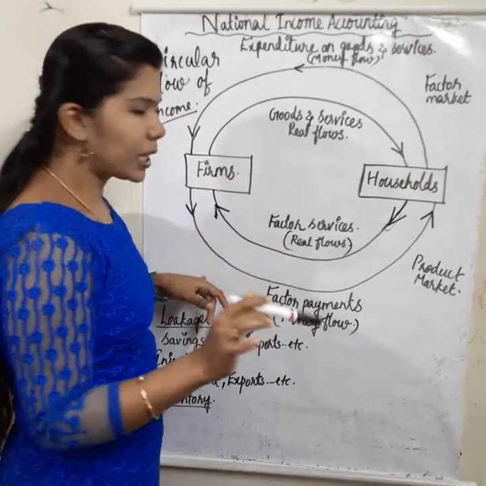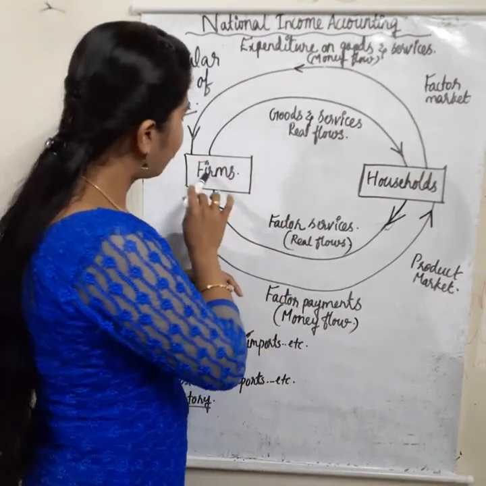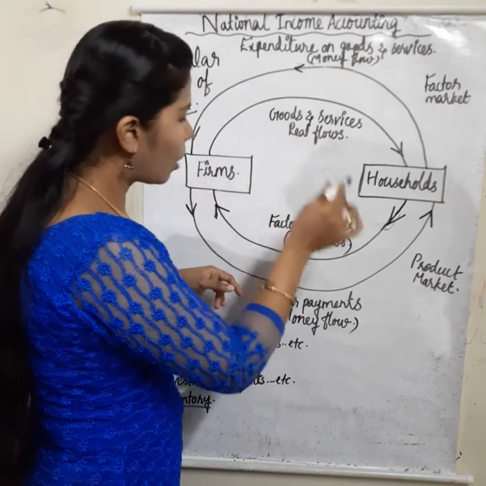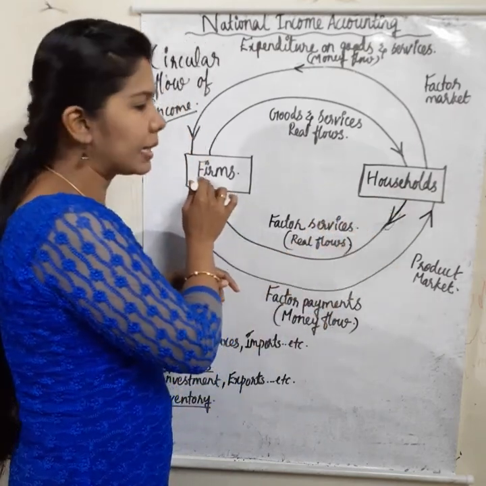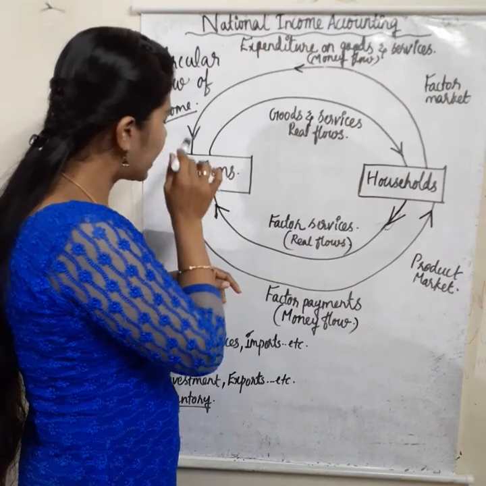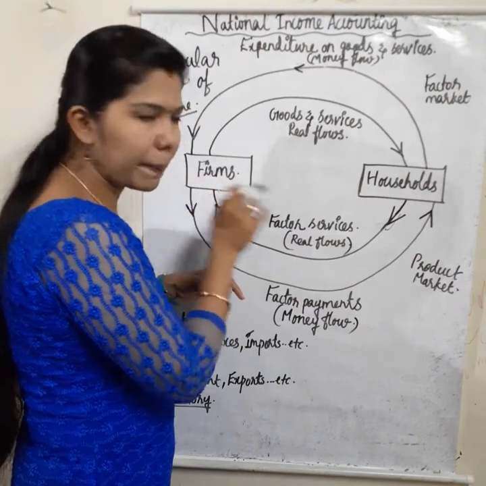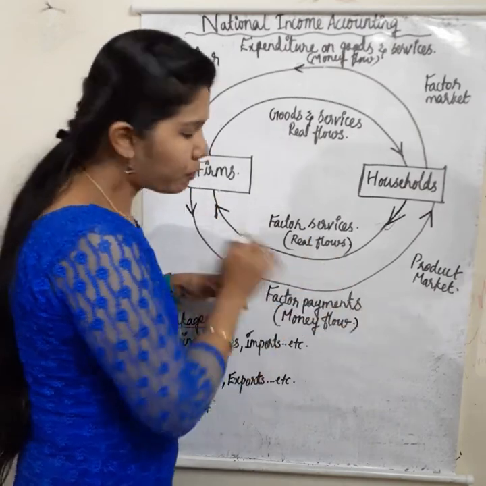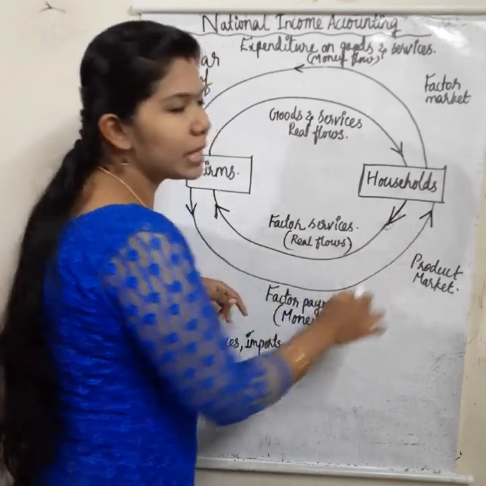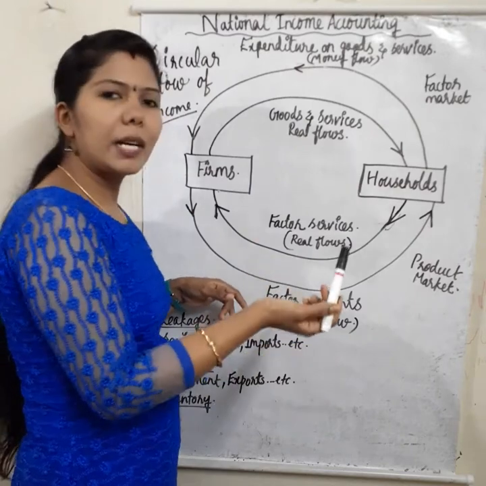One more time I'll explain. The household sector provides factor services, like labor. For that, firms pay factor payments in the form of money, that means remuneration for labor, wage.